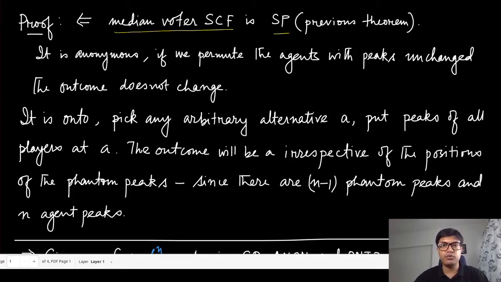And therefore we have constructed some preference profile P where the outcome is going to be A. You can change it according to whichever alternative you pick. If you are picking B, you put all the agent peaks at B, and so on. So this is certainly onto, anonymous, and strategy proof.